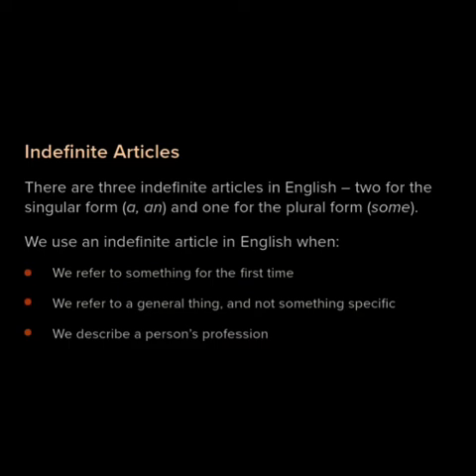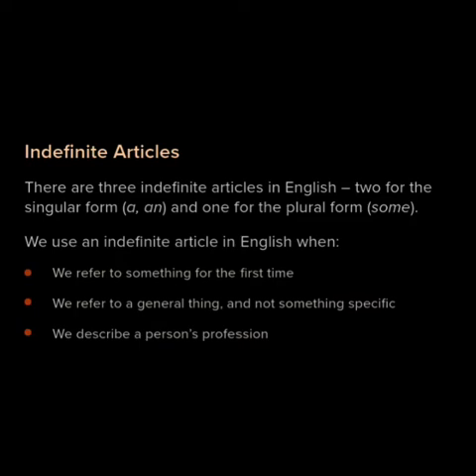Now let us study indefinite articles. There are three indefinite articles in English. Two for the singular form, for example a and an, and one for the plural form, for example some. We use an indefinite article in English when we refer to something for the first time. We refer to a general thing and not something specific. We describe a person's profession.